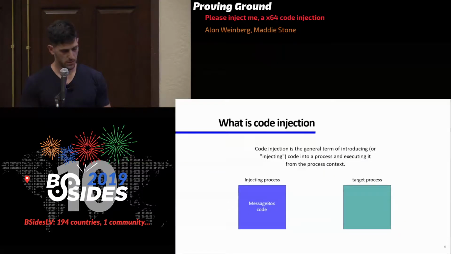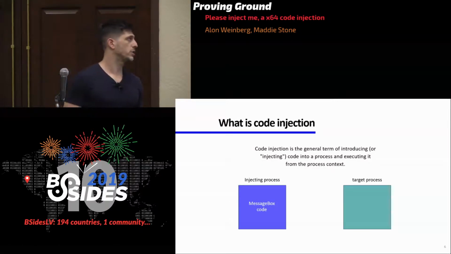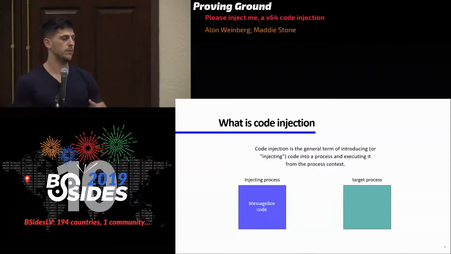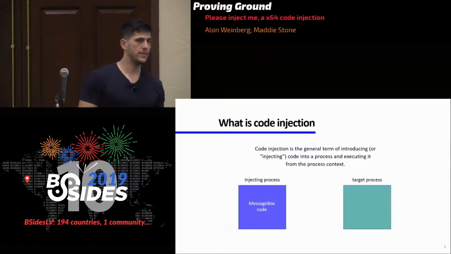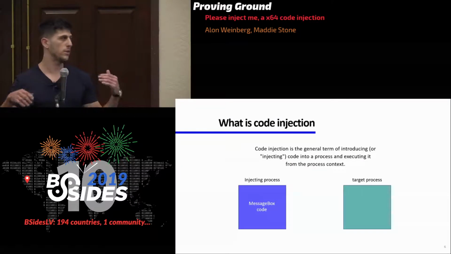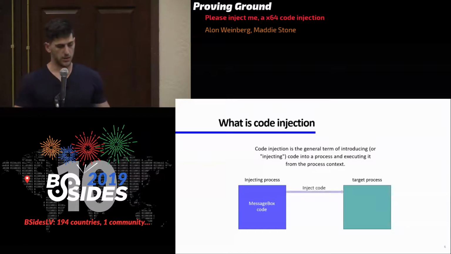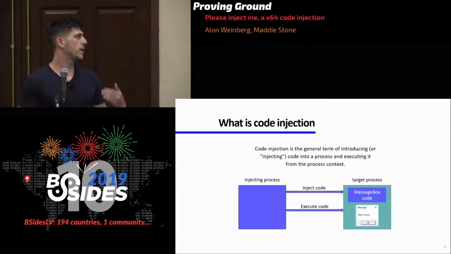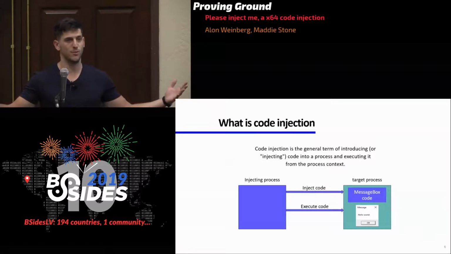Okay, so what is code injection? In general, code injection is inserting code into a remote process and then executing the code in the remote process, in the target process. Throughout this presentation, I'm going to use the terms injecting process and target process. So how does it look? We inject code into the target process, then we execute it, and then you get a message box, for example.